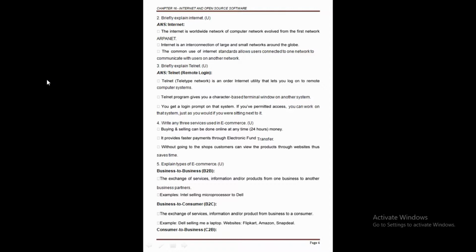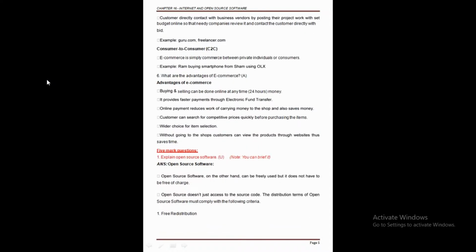Now let's go to the next one, consumer to business. We just completed two types: the first is business to business, the second is business to consumer, and we covered them with examples. Now the third type is consumer to business, also called C2B. Here the customer directly contacts business vendors by posting their project work with a set budget online.